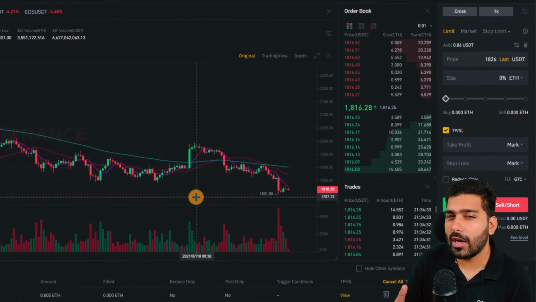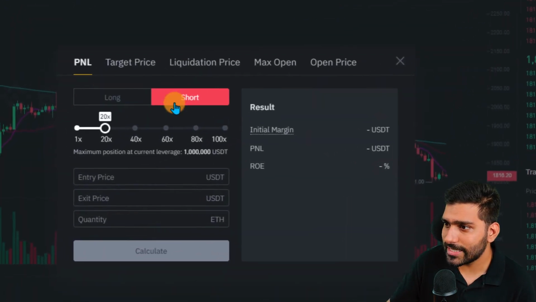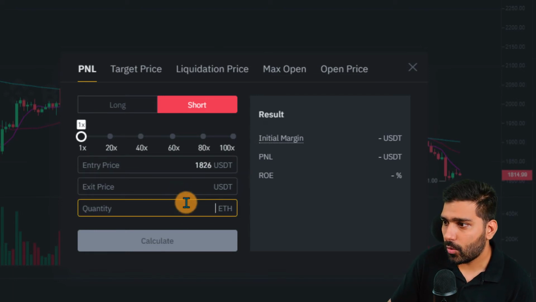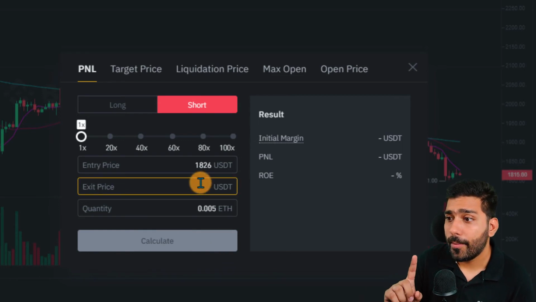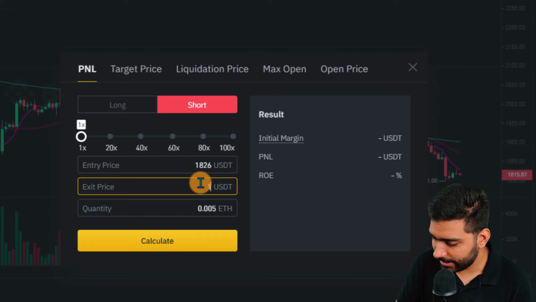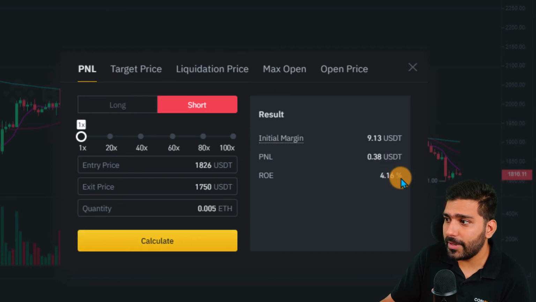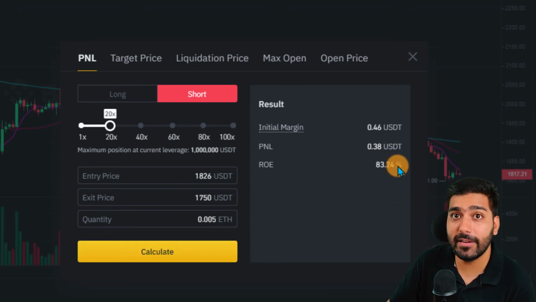To have more clarity on how this transaction would work out, you can also use this calculator. I'll click on short sell 1x. My entry price was 1826 and my quantity was 0.005 ETH. Now my take profit trigger price was 1750. If this price is triggered, my profit will be 4.16%. If I had increased my leverage to, suppose, 20x, my profit would have been higher. It would have been 83%.